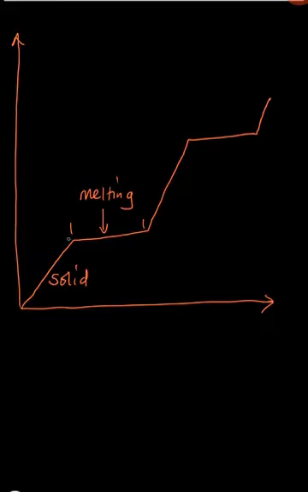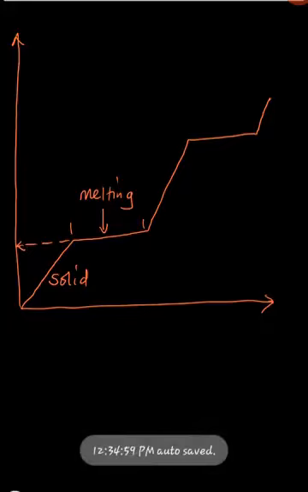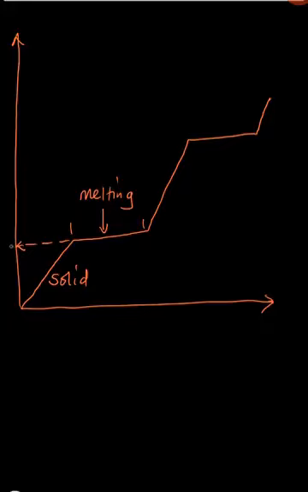The temperature at this point is what we call the melting point. So the temperature here is the melting point of this particular item. Let's say the temperature there is 10 degrees Celsius. We can conclude by looking at that line that the temperature at which this particular item of matter starts to melt is 10 degrees Celsius. So what you must remember is that the temperature at that point is the melting point.